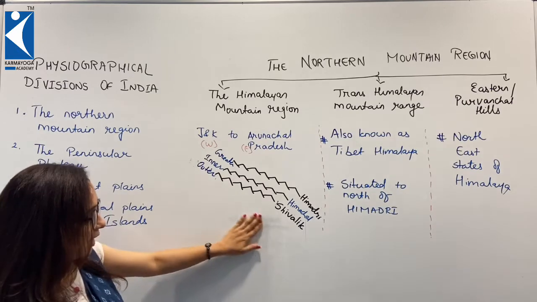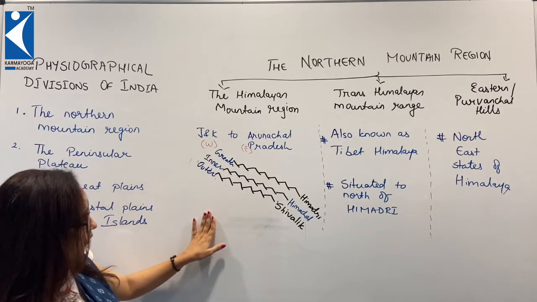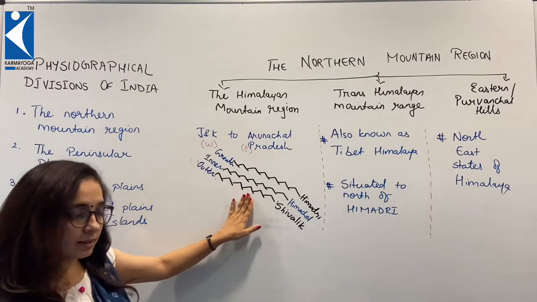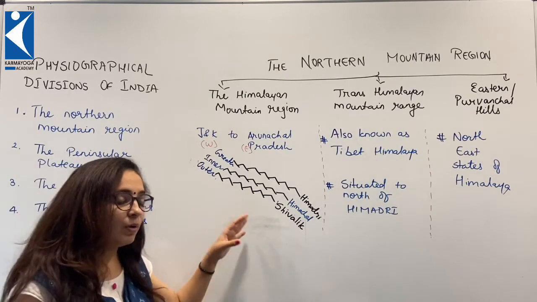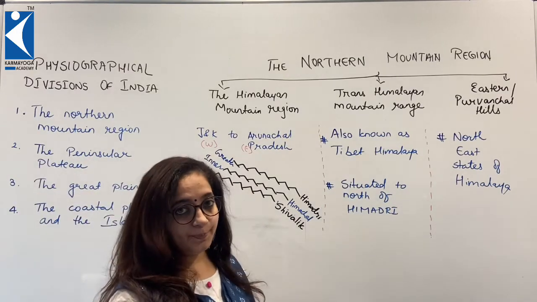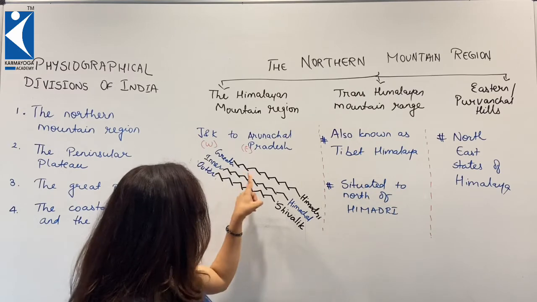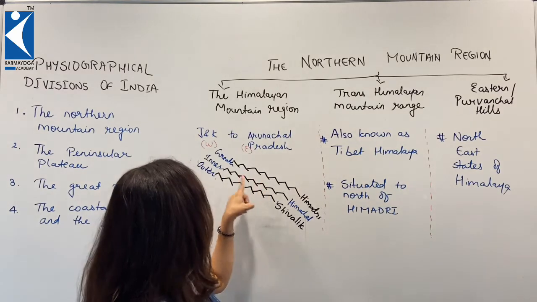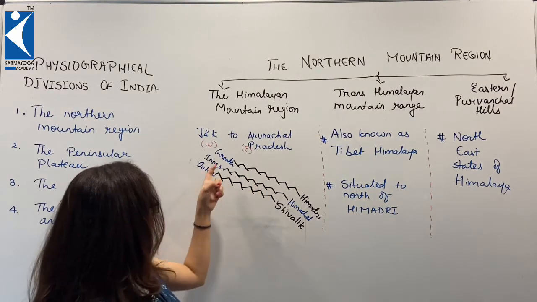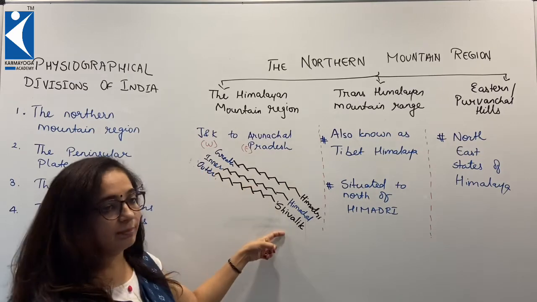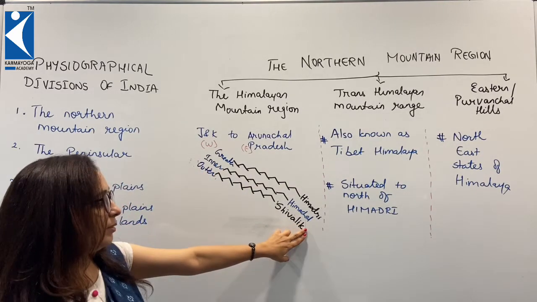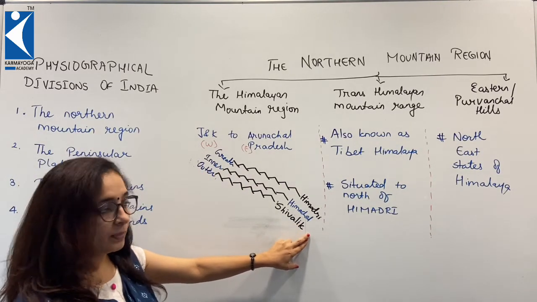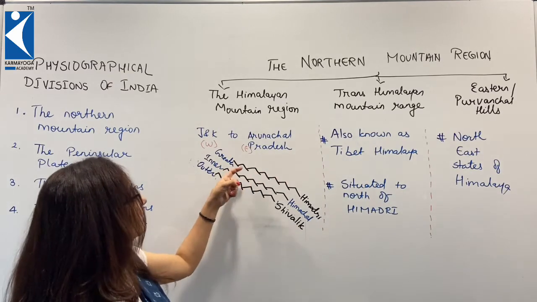This is India if we consider. Then the closest one towards the country is Shivalik, what we call the outer Himalaya. Inside that there is one more parallel range, and because it is in between the two, we call it the inner Himalayas, and the actual name is Himachal. After that comes the greater Himalayas.